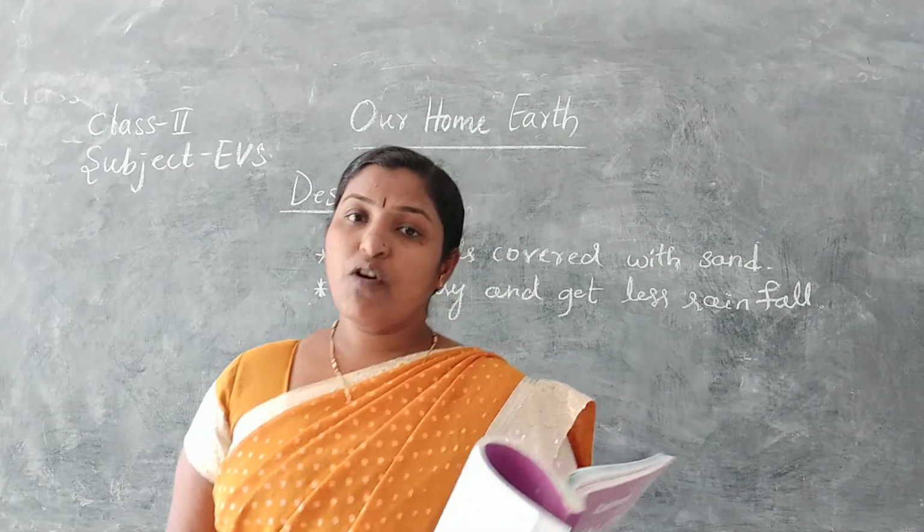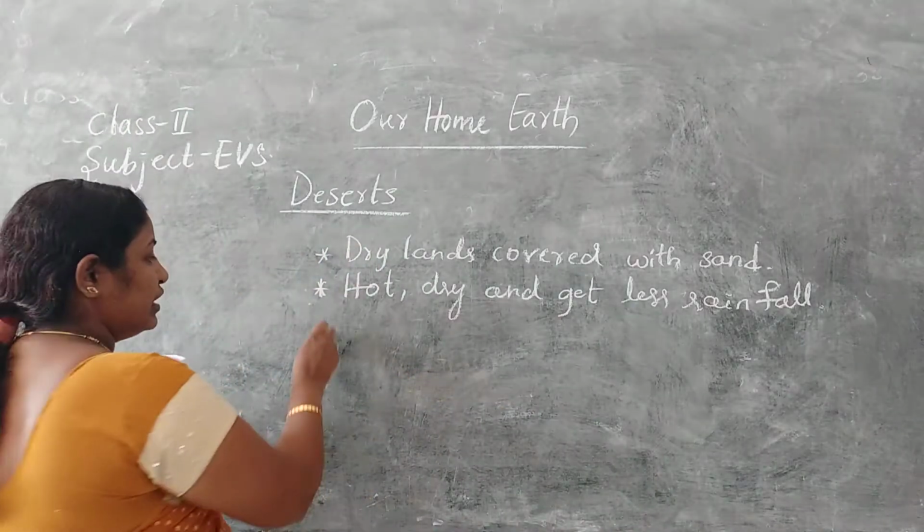And which type of plants are available here?